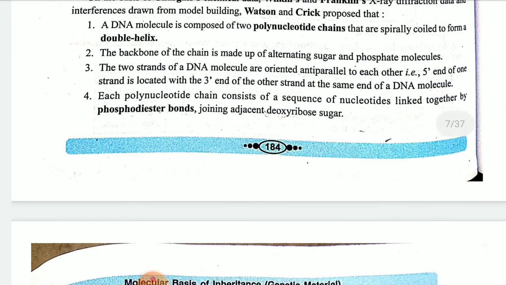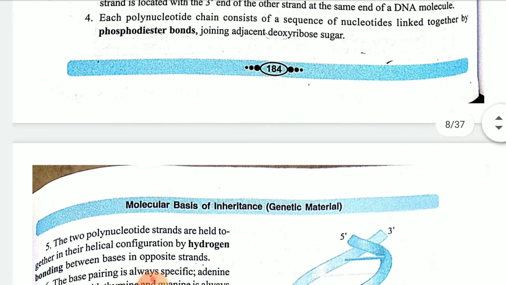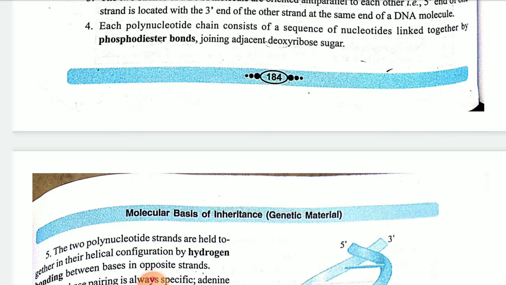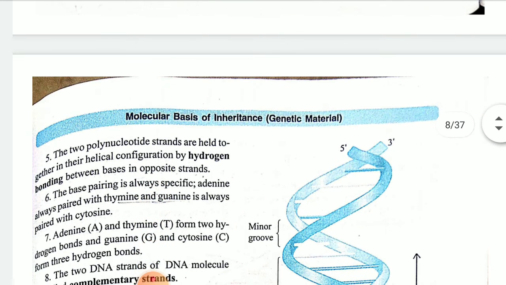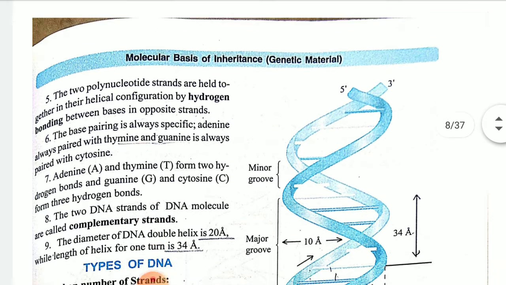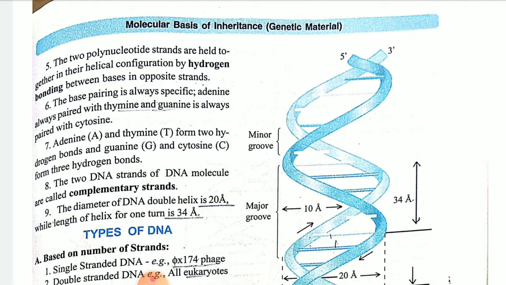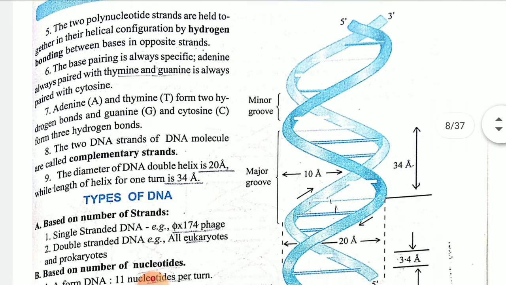The phosphodiester bond is present between your deoxyribose sugar and the phosphate, or phosphoric acid. Okay, children. Then hydrogen bonding will always take place. Adenine is bound with thymine and guanine is bound with cytosine.